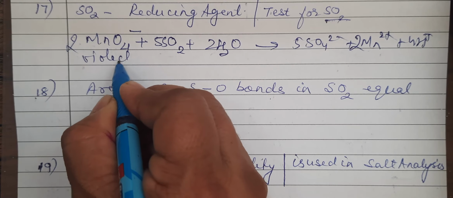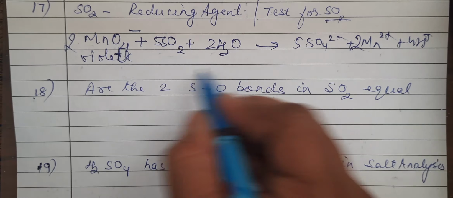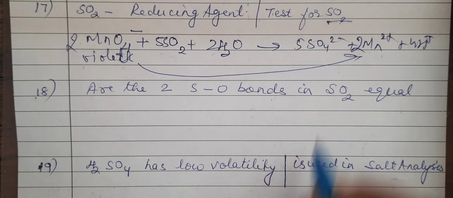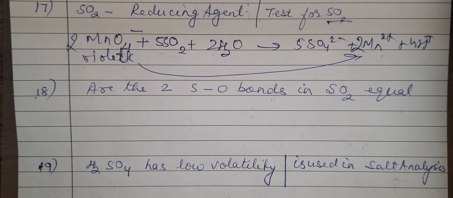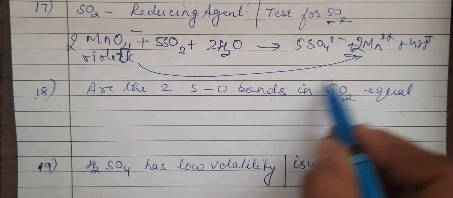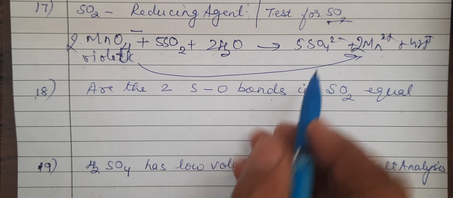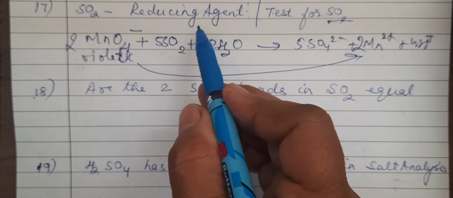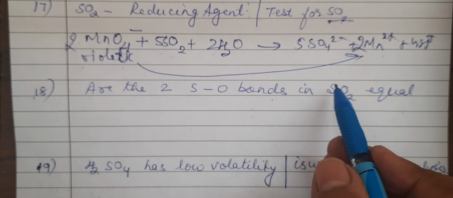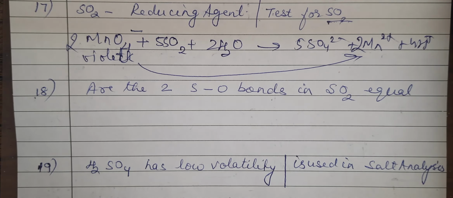So when sulfur dioxide is passed through it, the violet color disappears due to the formation of Mn2+. That means the permanganate is getting reduced and sulfur itself is getting oxidized. It's a good reducing agent. To justify, you can give this equation. What is the test for sulfur dioxide? You can write down this equation.